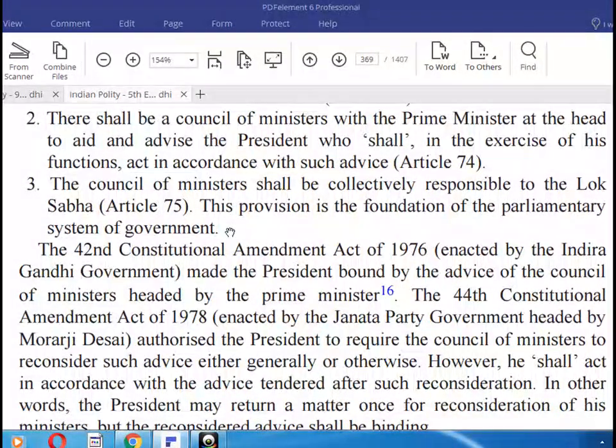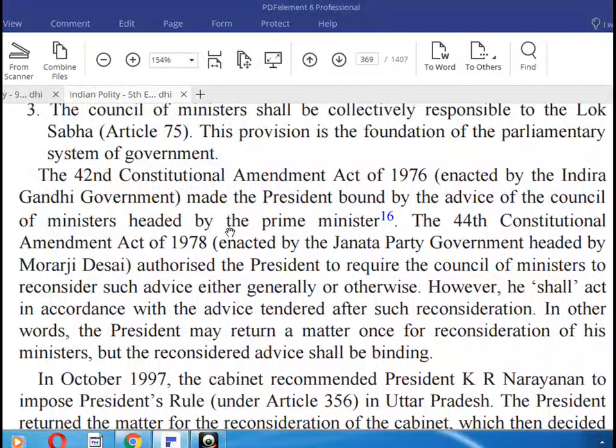The 42nd Constitutional Amendment Act of 1976, enacted by the Indira Gandhi government, made the president bound by the advice of the Council of Ministers headed by the Prime Minister. The 44th Amendment Act of 1978, by the Janata Party government headed by Morarji Desai, authorized the president to require the Council of Ministers to reconsider such advice, either generally or otherwise.